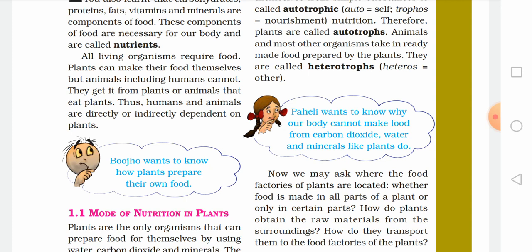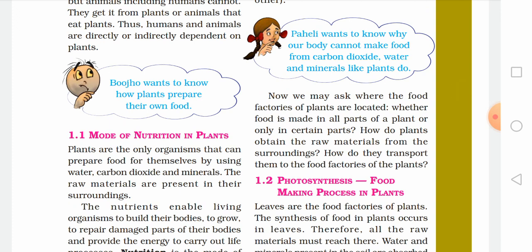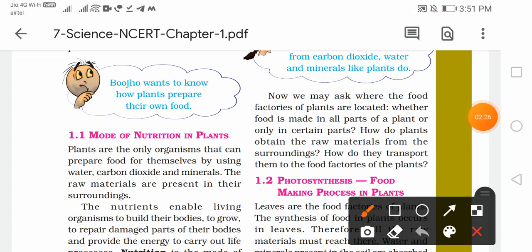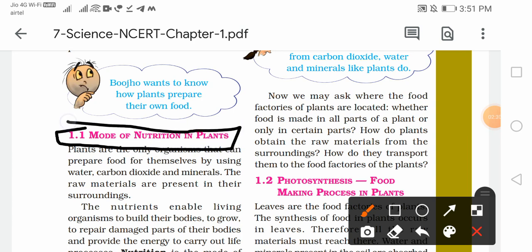Now come to the main topic in this chapter, which is the mode of nutrition in plants. तो उनके nutrition का mode क्या है? The mode of nutrition in plants. So जो हमारा next chapter है, we will discuss the mode of nutrition in animals. Like the name of the chapter is nutrition in animals.